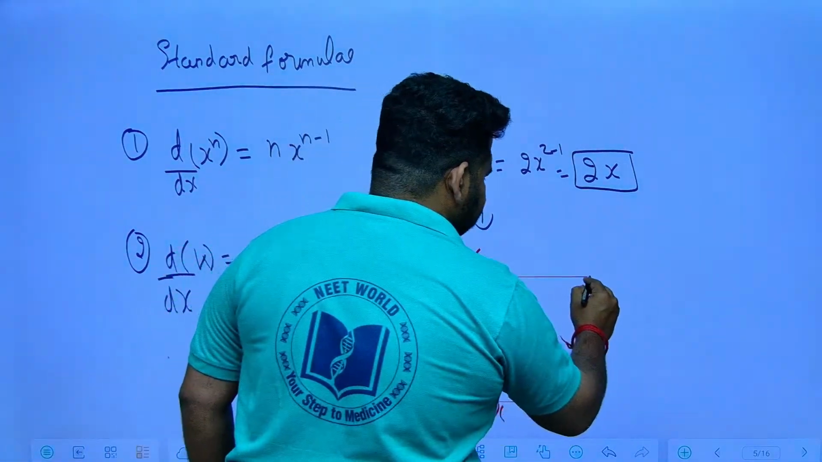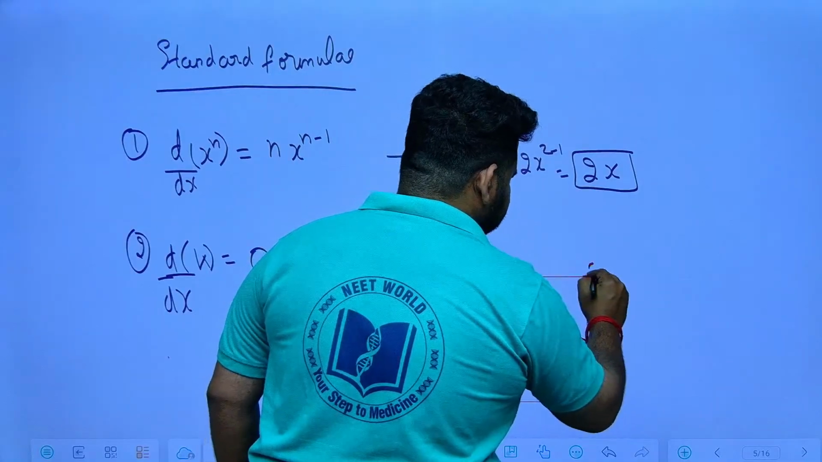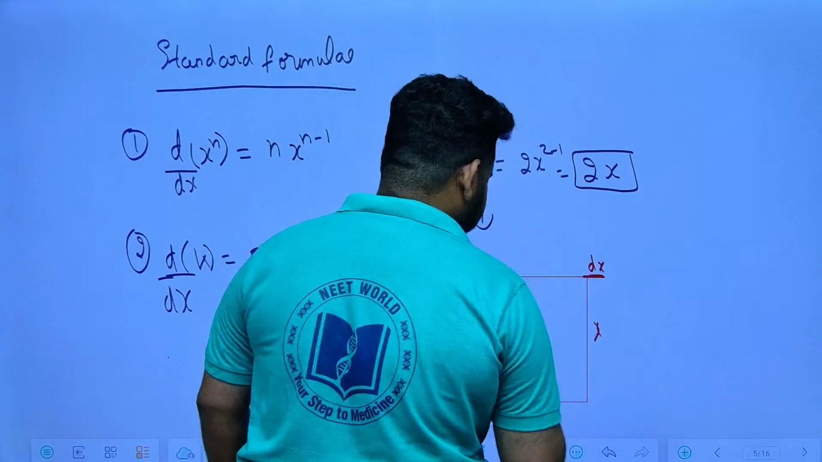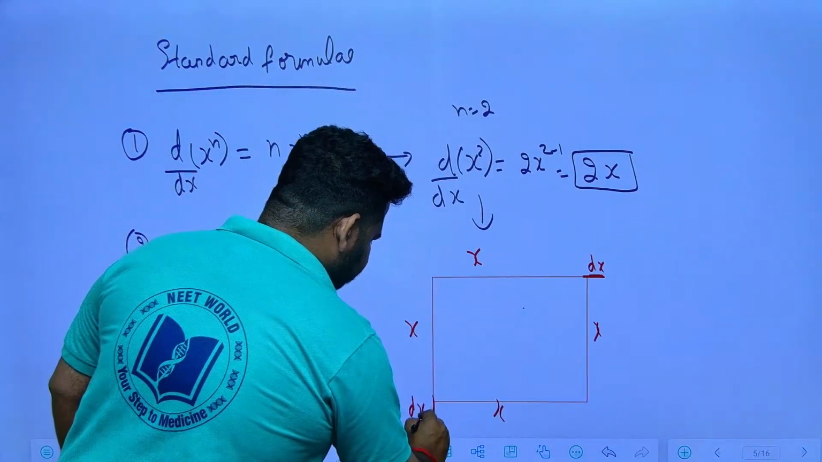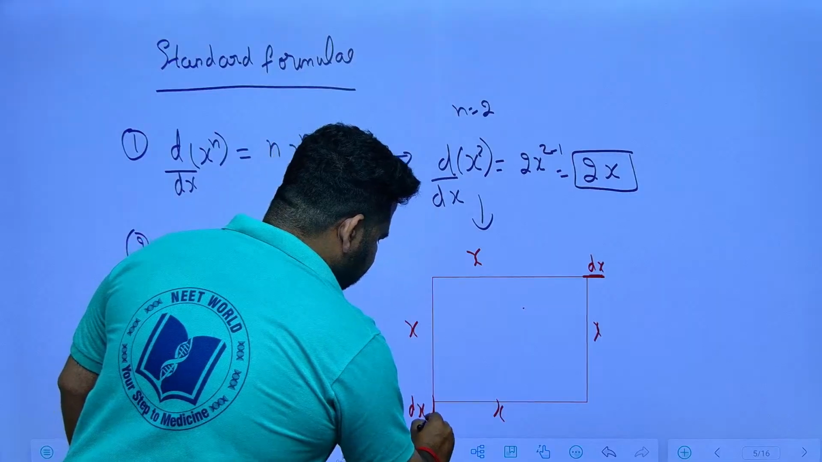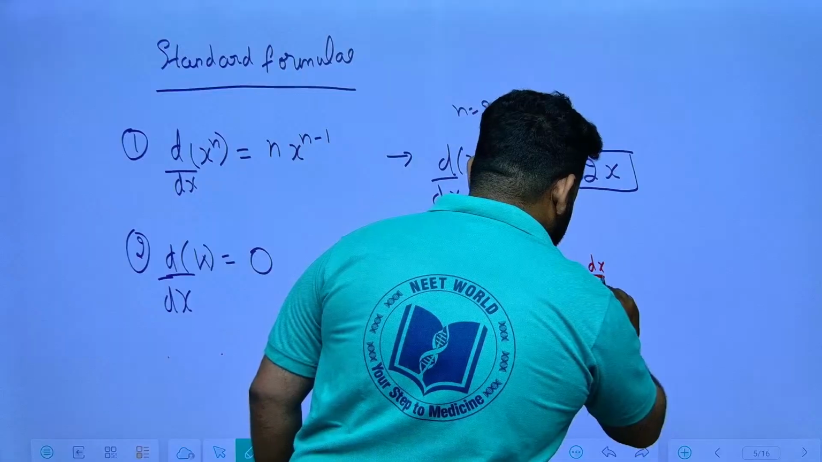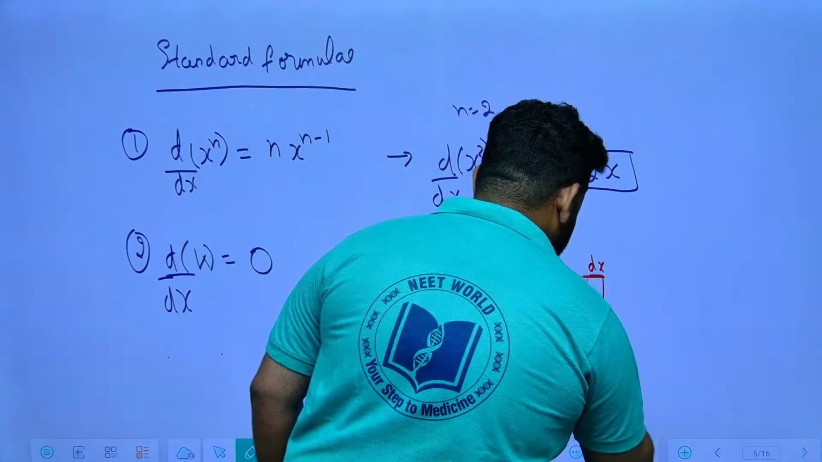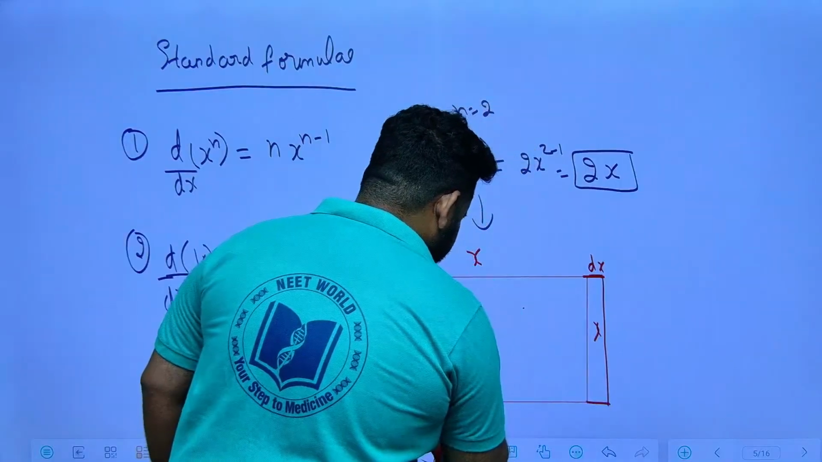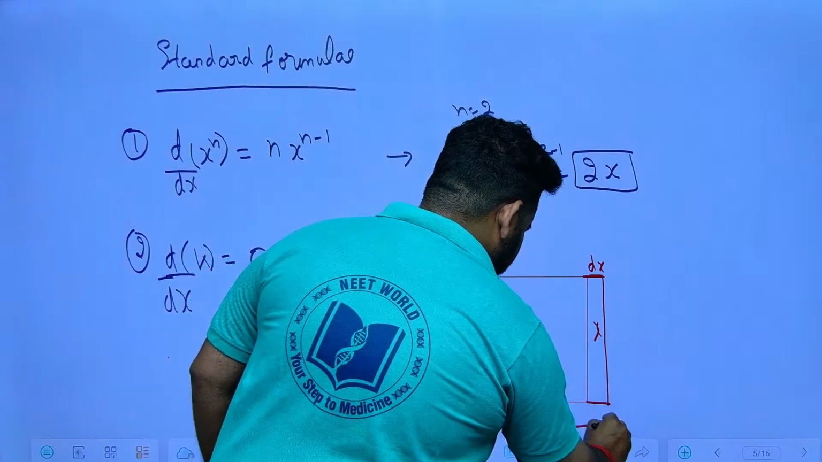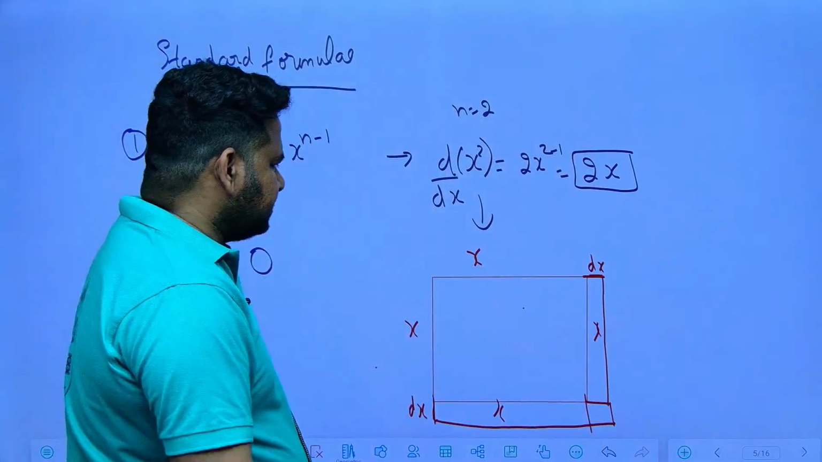Suppose there is an increase of length, a small change in x, which we represent as dx. This side is also increasing, and this side is also increasing by some length dx. So let us represent it here. It is increasing like this, and it is increasing like this here.